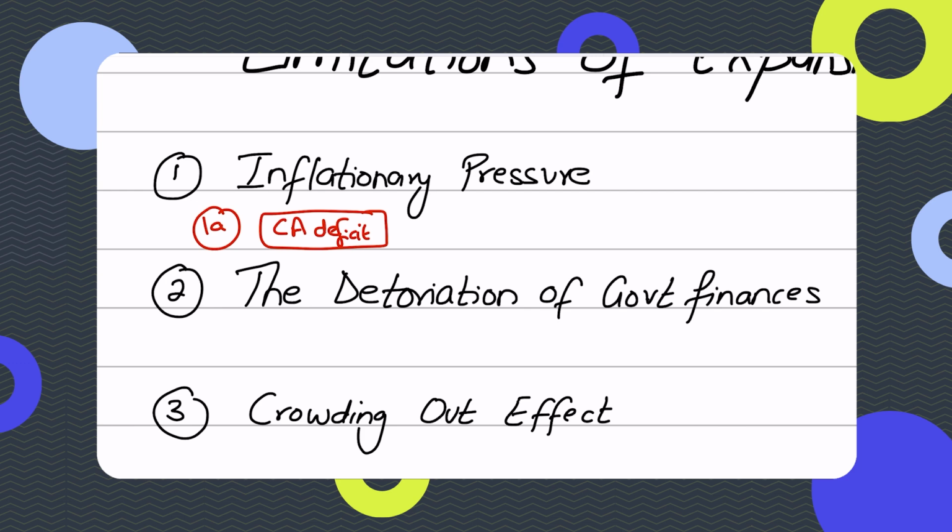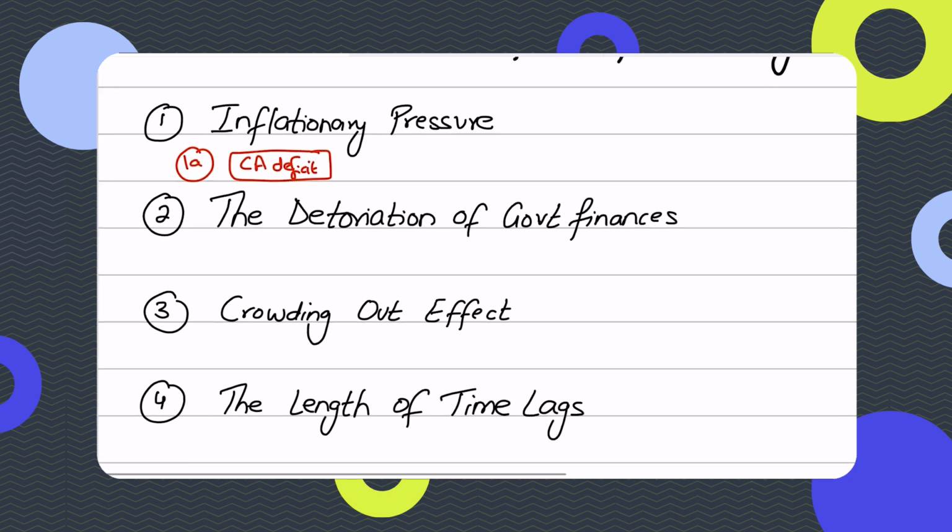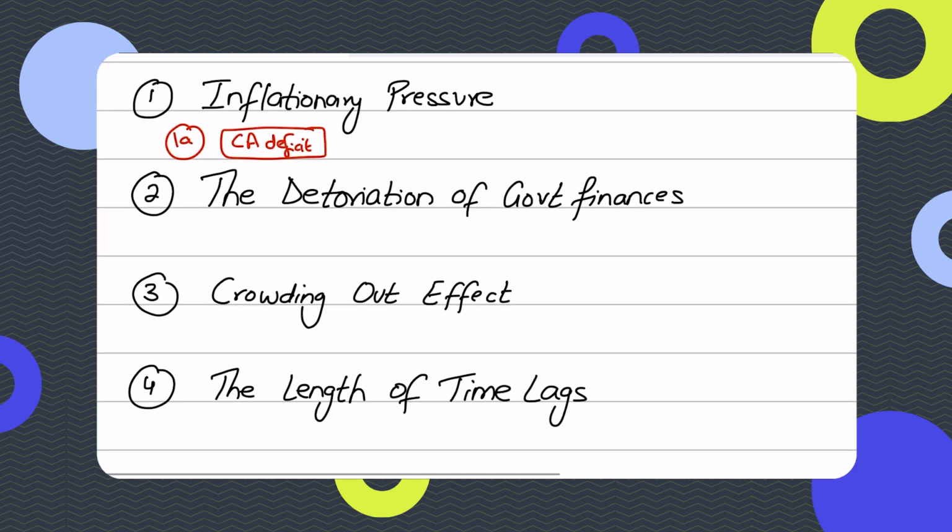And you can say that this might not be desirable, especially for poor developing countries, because the deficit just widens, and you're already aware of the negative consequences of the current account deficit because we've already discussed them significantly in our previous videos as well. So we know what challenges a current account deficit could bring into the macroeconomy, right?